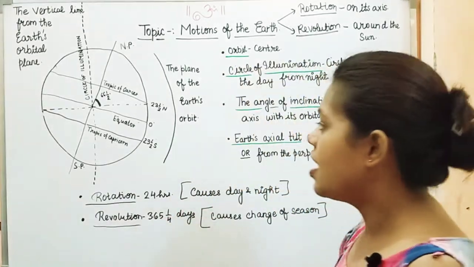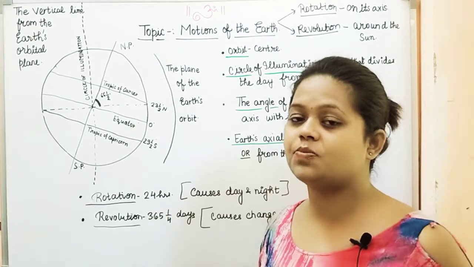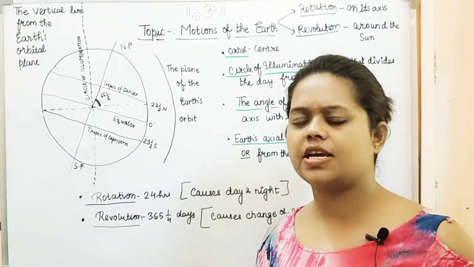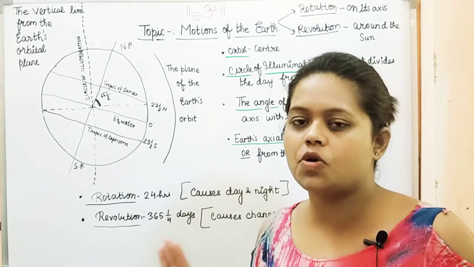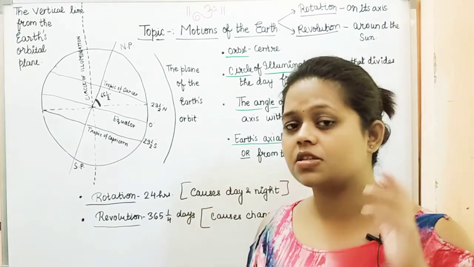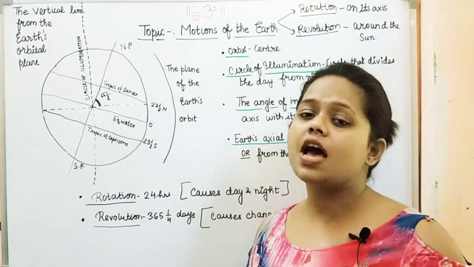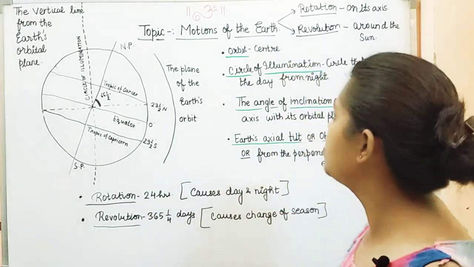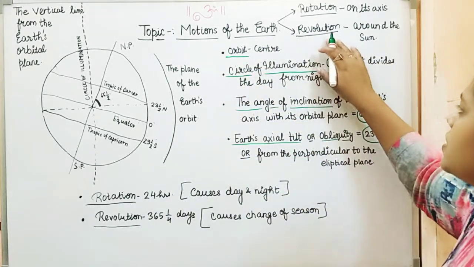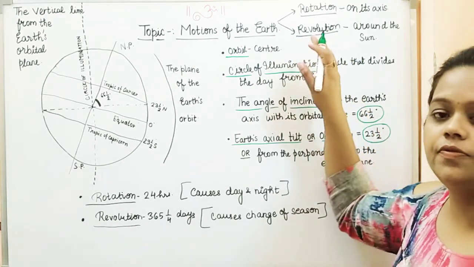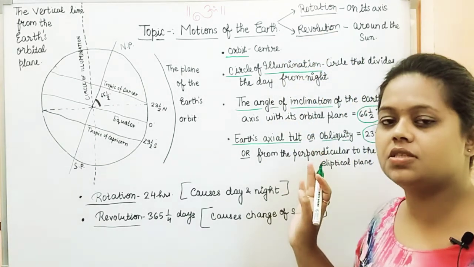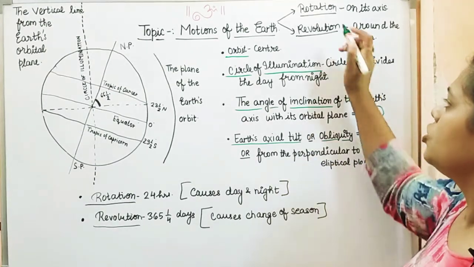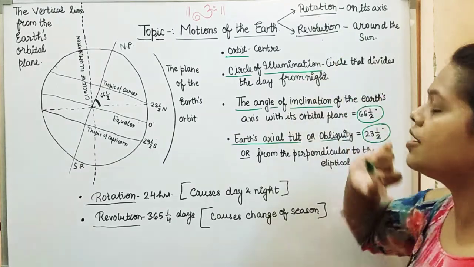So here I have already drawn a picture, because in this picture there is a lot of information and definitely we all many a times get confused whenever we go through these points, but I'll try my level best to give you a very precise and effective explanation so that you can memorize the content for a long period of time. Whenever we talk about earth's movement or motion, two things come to our mind, that is rotation and revolution.